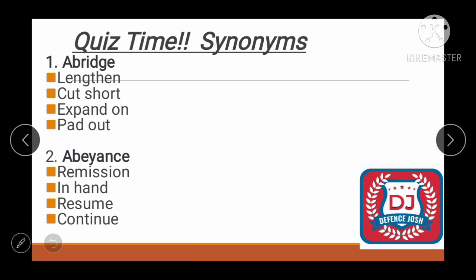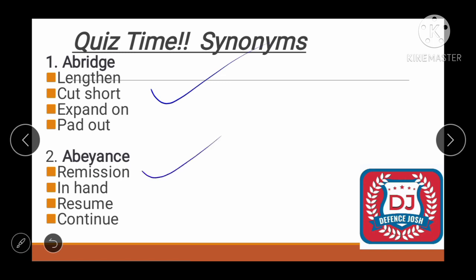Now this is the quiz time. You have to test yourself on how much you know. Okay. The first one is abridge. Options are lengthen, cut short, expand on, and pad out. So the right answer is cut short, right? The second one is abeyance. Options are remission, enhance, resume, continue. The correct answer is